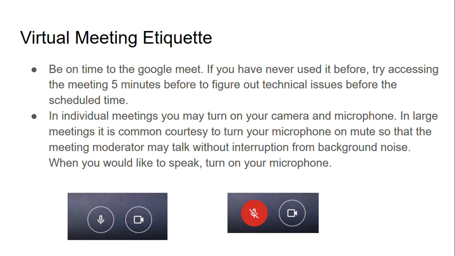Now, some virtual meeting etiquette. It is courteous to be on time to the Google Meet. If you have never used it before, try accessing the meeting 5 minutes before to figure out technical issues before the scheduled time. In individual meetings, you may turn on your camera and microphone. In large meetings, it is common courtesy to turn your microphone on mute so that the meeting moderator may talk without interruption from background noise. When you would like to speak, turn on your microphone.